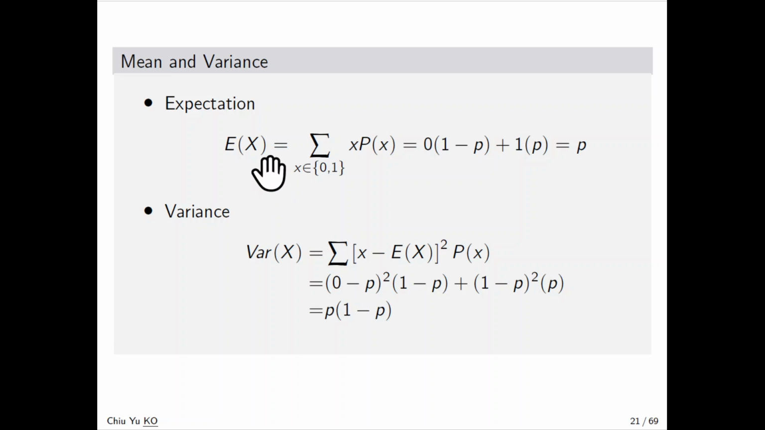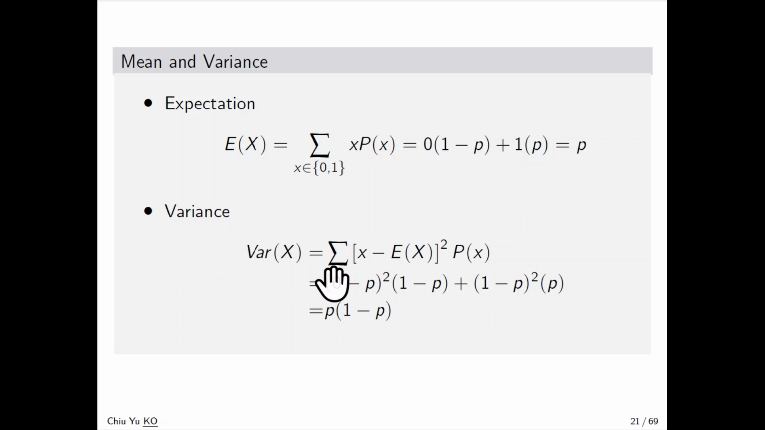The expectation is x times p of x. X can be value 0 or value 1, with value 0 having probability 1 minus p and value 1 having probability p, so it's 0 times 1 minus p plus 1 times p, so that's p. That's how we prove the expectation is p.